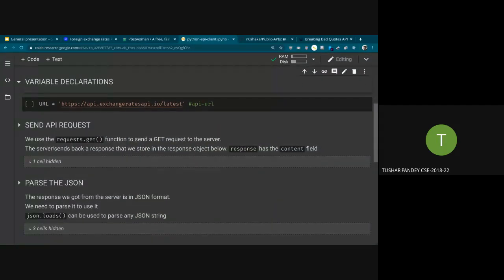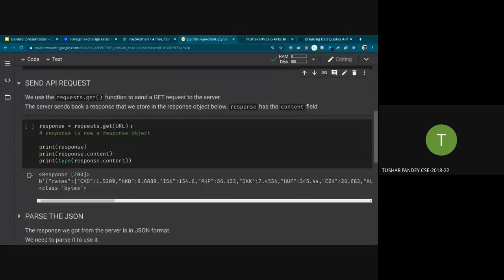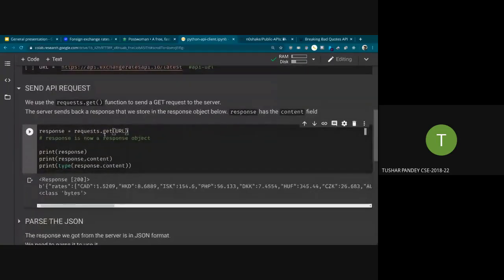Now we'll send the request. So we'll use requests.get. requests is the import that we're using, and get is a function in that. It sends a get request to the server. The server will send back a response that we store in the response object below. All we have to do is make a variable called response. response equals requests.get(url). You are basically fetching this URL from the server. It's sending a get request. The contents of the response will be stored in this object called response.